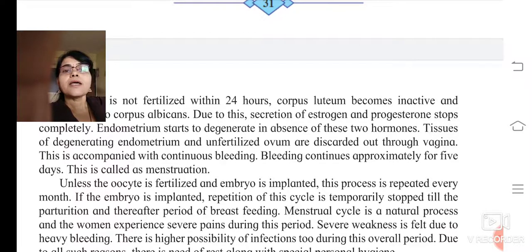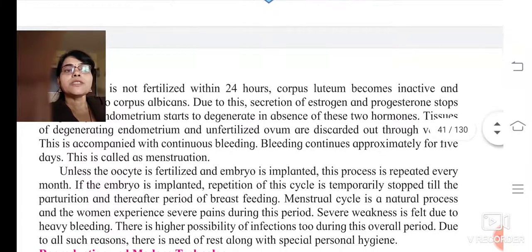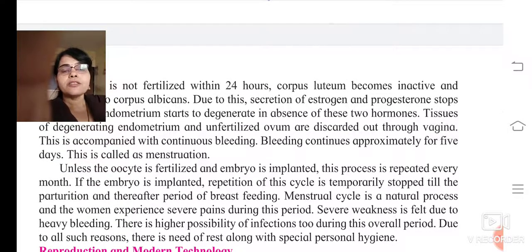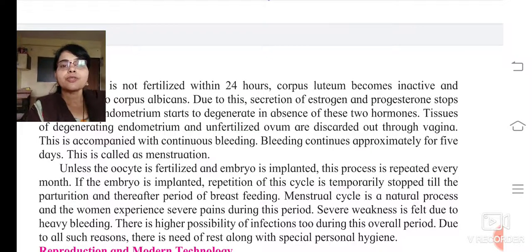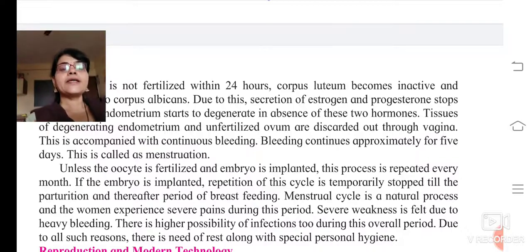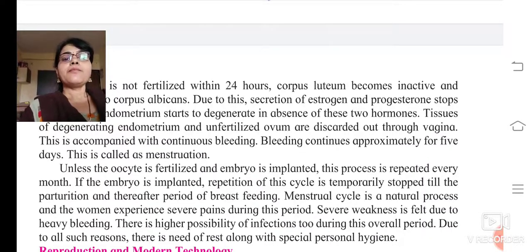This is accompanied with continuous bleeding. So bleeding continues approximately for how long? For 5 days. So we call this menstruation. Now, unless the oocyte is fertilized, the embryo is implanted.